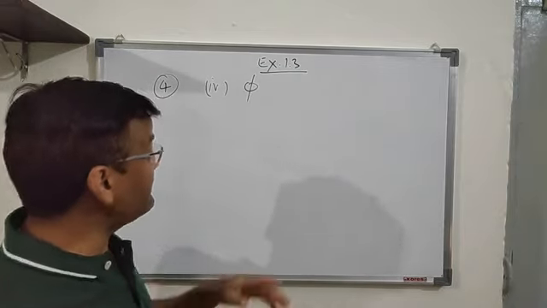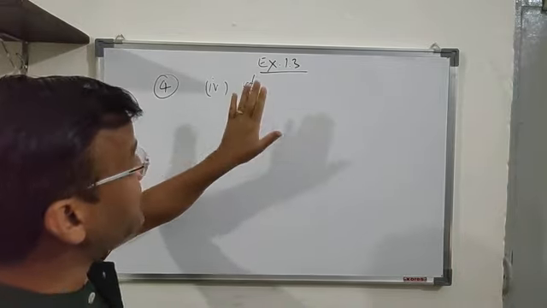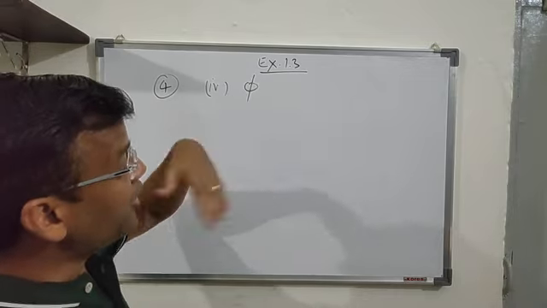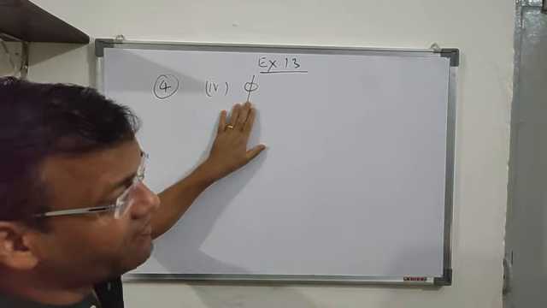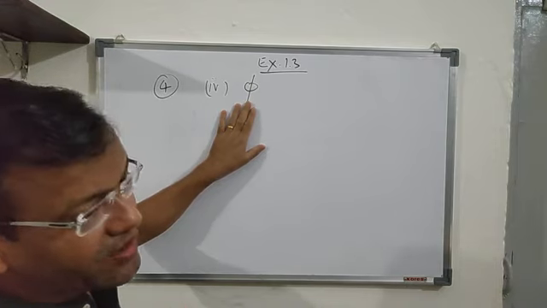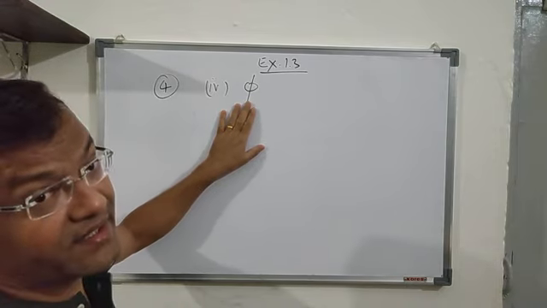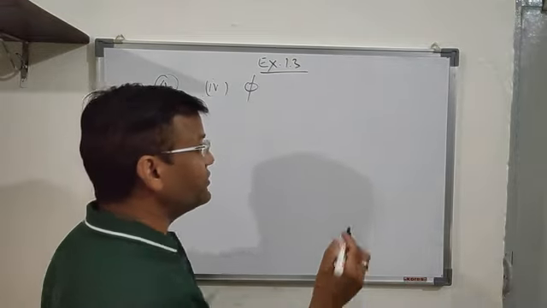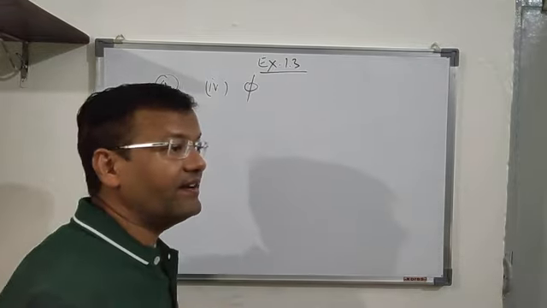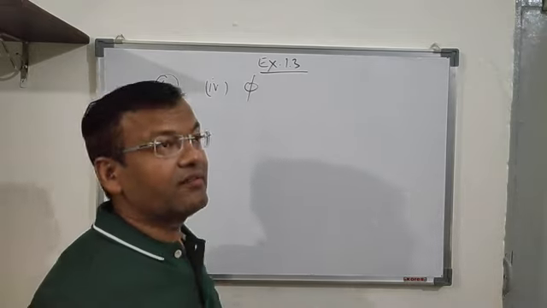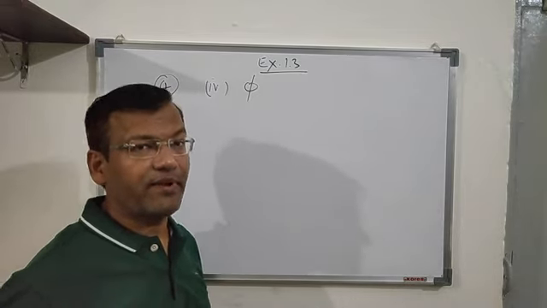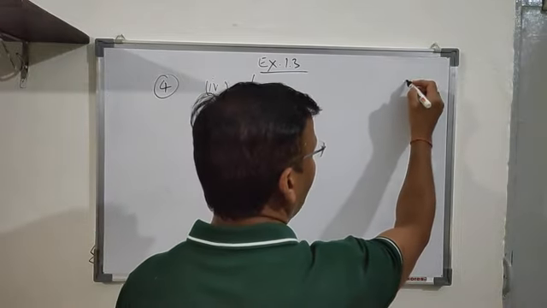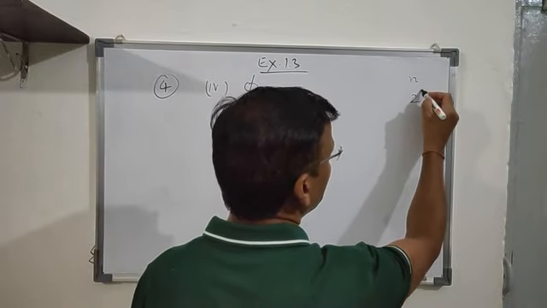So phi is a set. You have to write its subsets. You know how many subsets there are? First of all, you have to find out how many subsets a set has. As I told you, if I know a set has n elements, you can work out how many subsets will be formed. If a set has n elements, the number of subsets will be 2 to the power n.